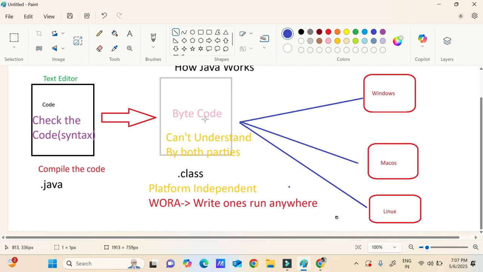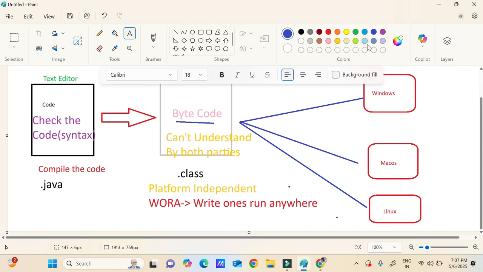Okay, the operating systems are different, right? How is the bytecode going to understand? You may ask this doubt. Here comes the picture: whenever we are downloading, Windows will have a separate JVM, Mac OS will have a separate JVM, and Linux will have a separate JVM. What is this JVM? JVM is the head for the execution. It is the king of execution. It is called Java Virtual Machine.